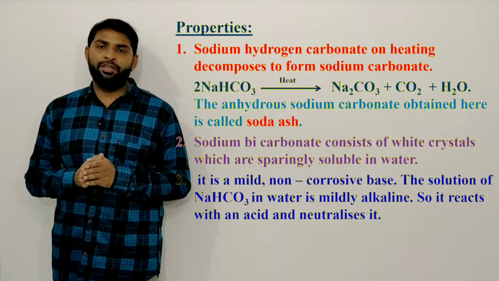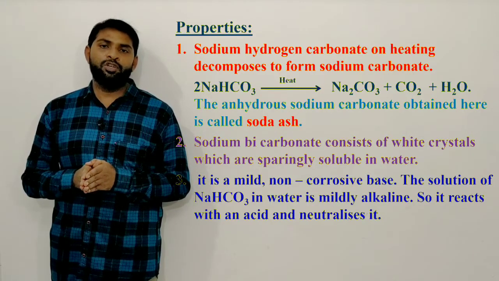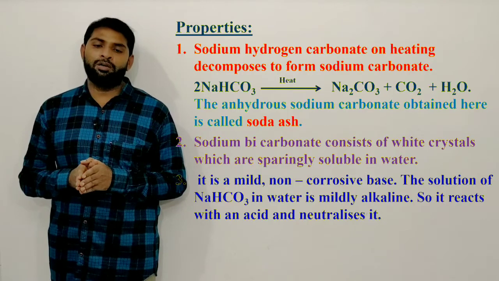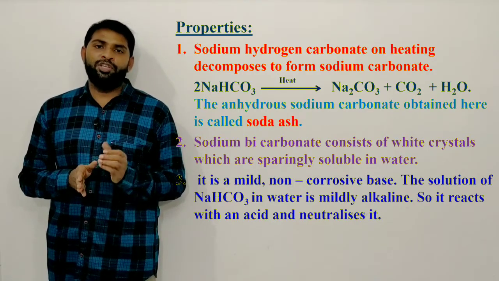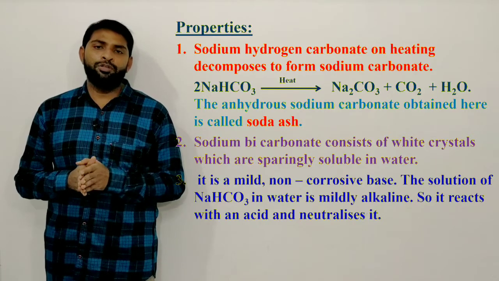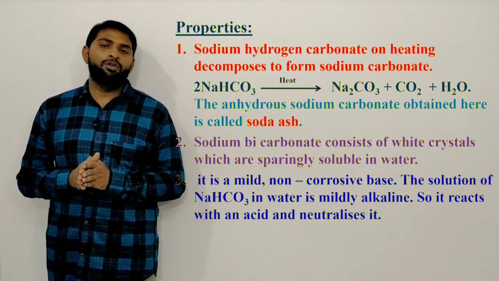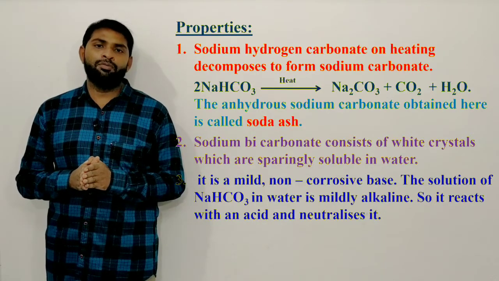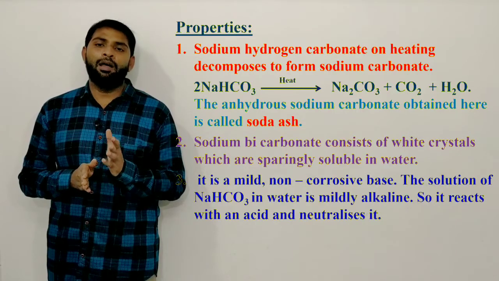Sodium bicarbonate consists of white crystals which are sparingly soluble in water. Sparingly means less soluble in water. So it is a mild, non-corrosive base. The solution of sodium bicarbonate in water is mildly alkaline.